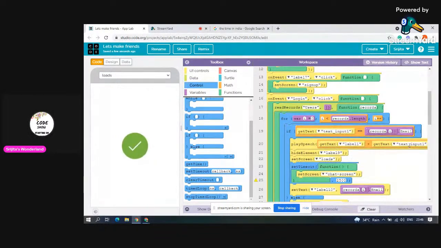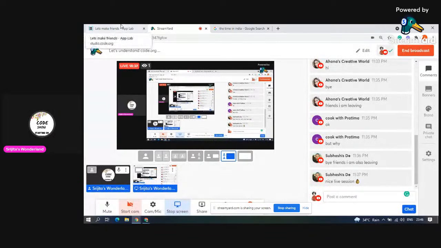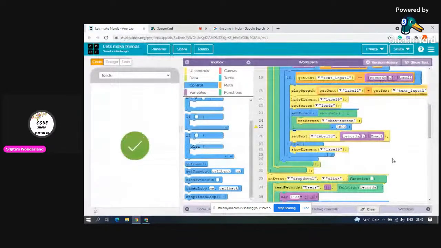Now set timeout, like this. You can see a set timeout function. So what is this set timeout function? By this, 2500, it is known as milliseconds. It is not seconds here, it is milliseconds. 2000 milliseconds in seconds is 2 seconds, so 2500 milliseconds means 2.5 seconds. Very simple. Now, after 2.5 seconds, you're going to switch to the chat screen.